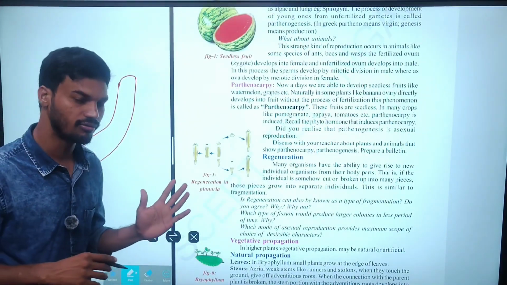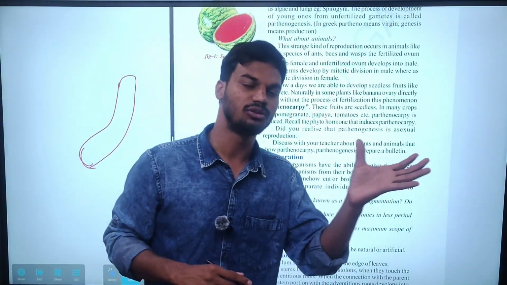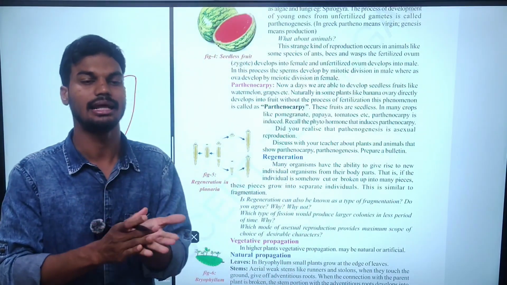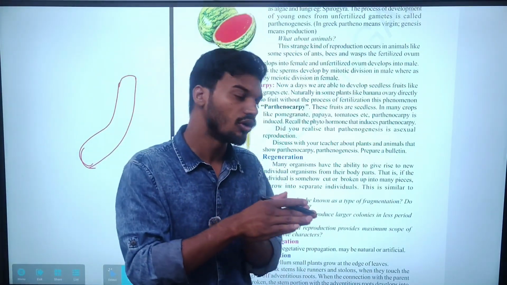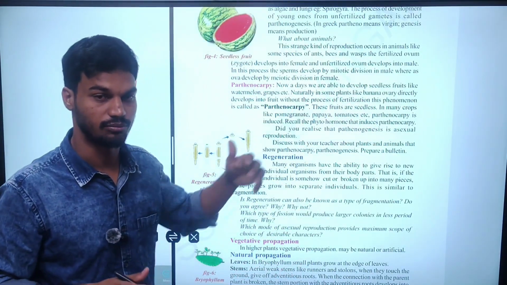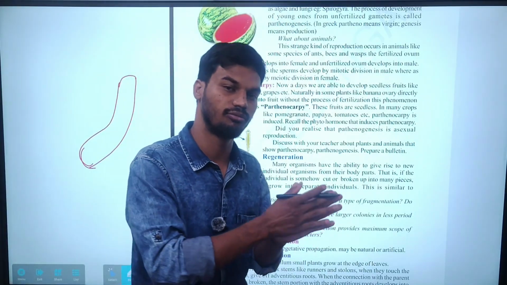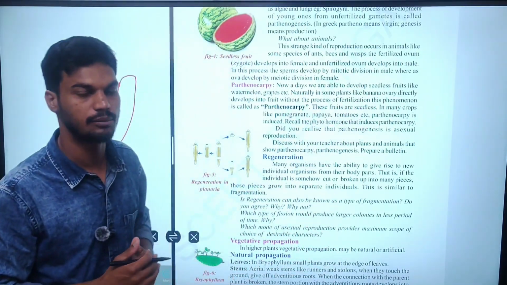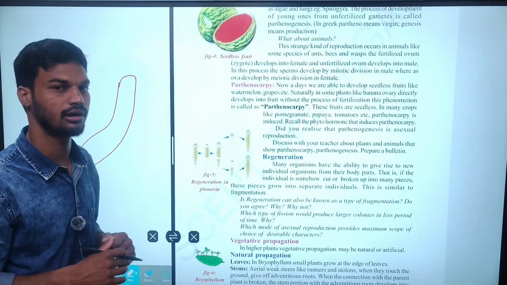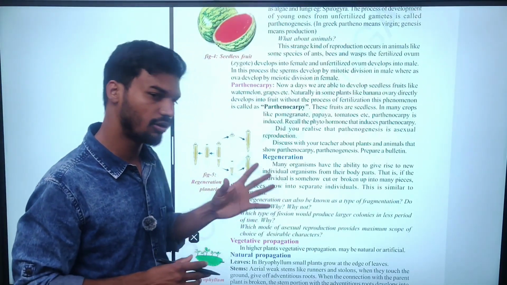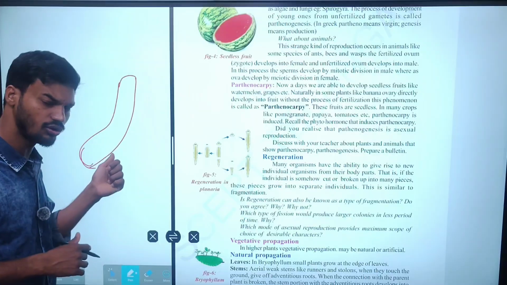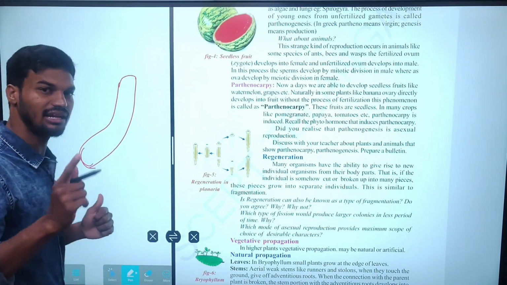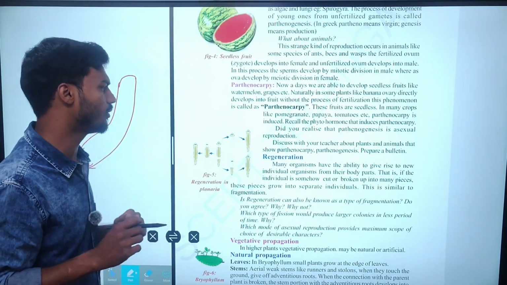Simply, in parthenocarpy the ovary develops into fruit directly without fertilization, means without fusion of male and female. The example of parthenocarpy is banana.